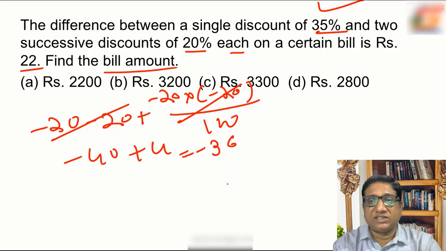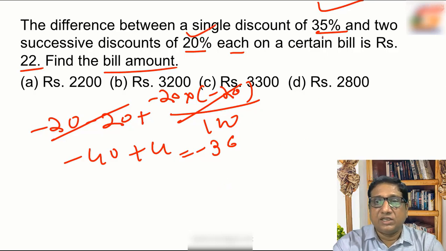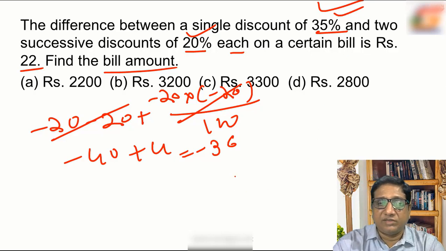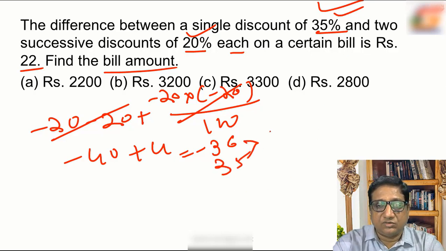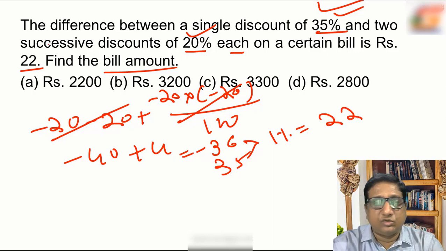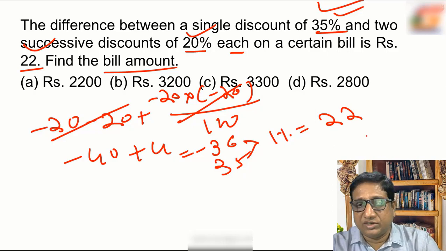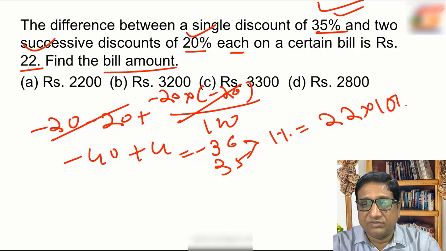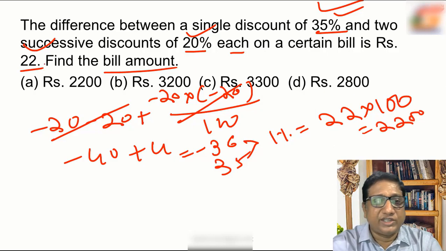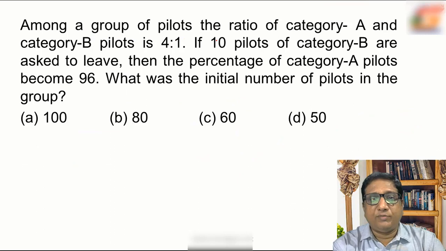That is, 2 successive discounts of 20% are equal to a single discount of 36%. The other single discount given is 35%. So the difference is 1%, and that 1% of the bill amount is 22 rupees. Then the bill amount itself is 100%, so that will be 2200. Choice A.